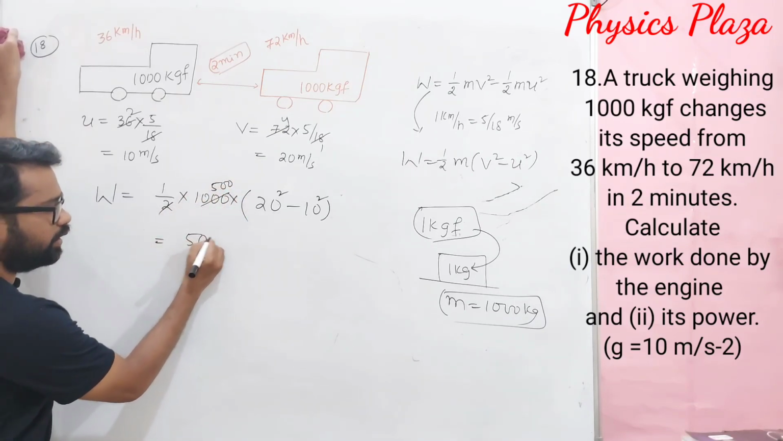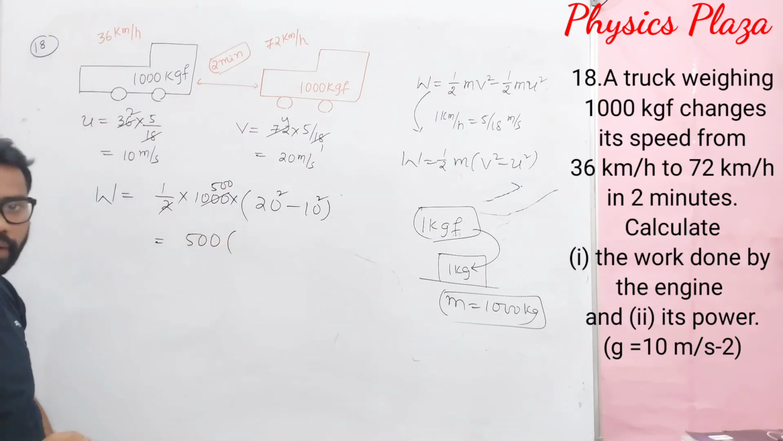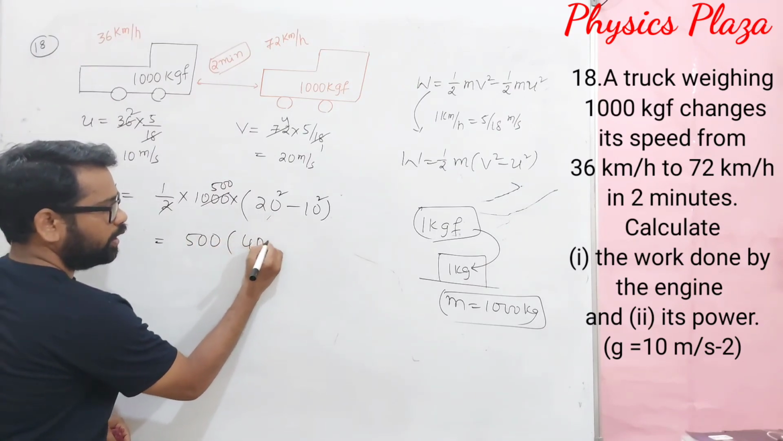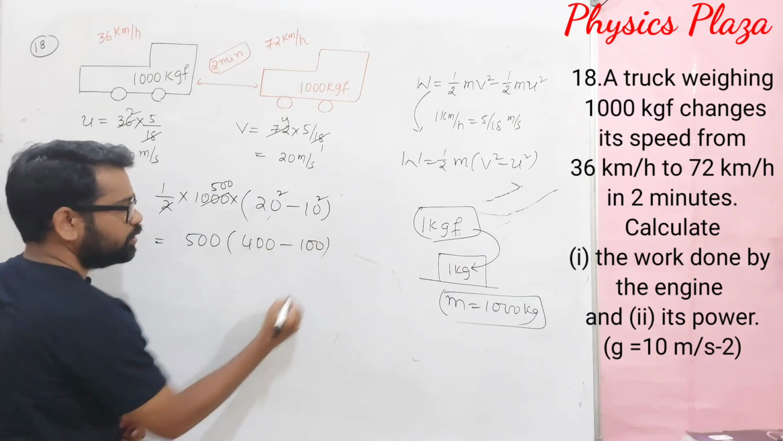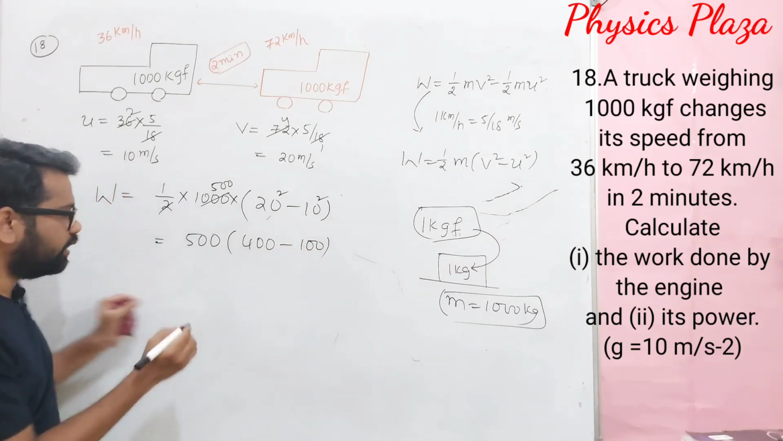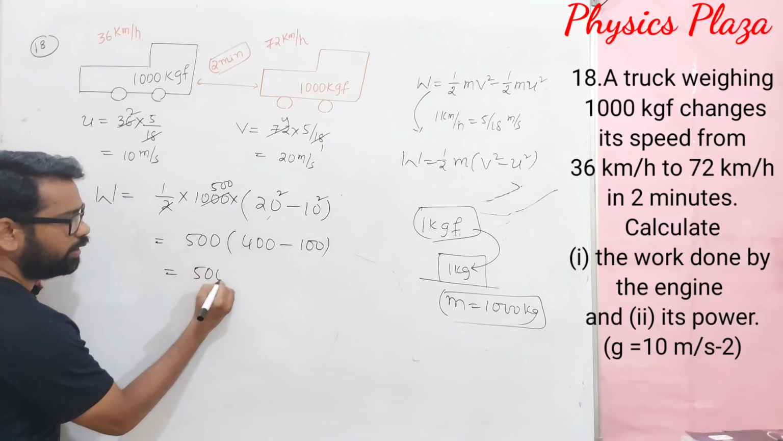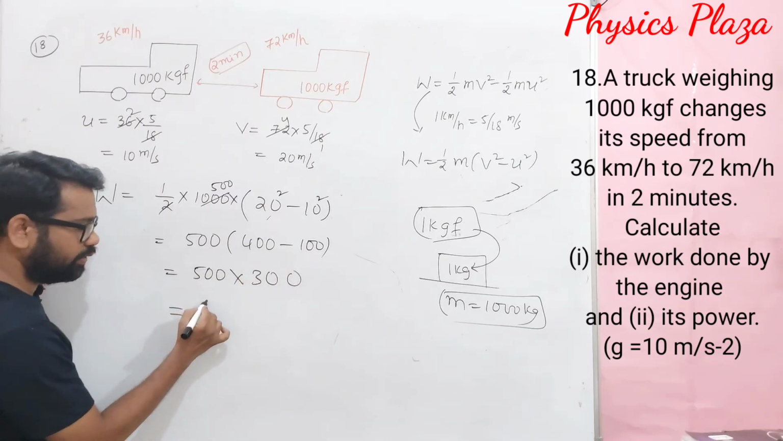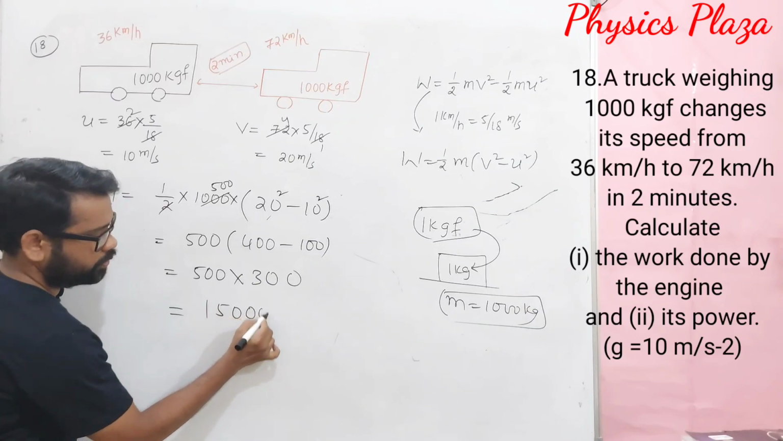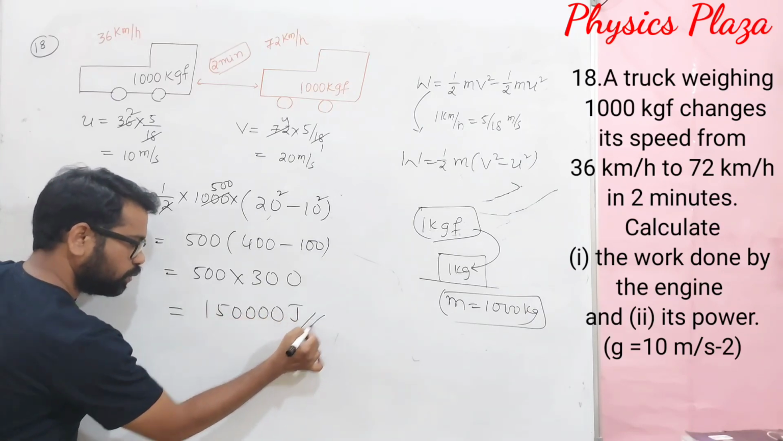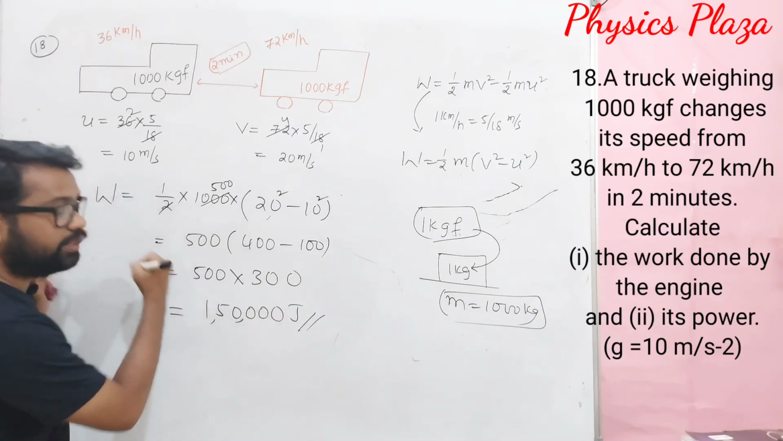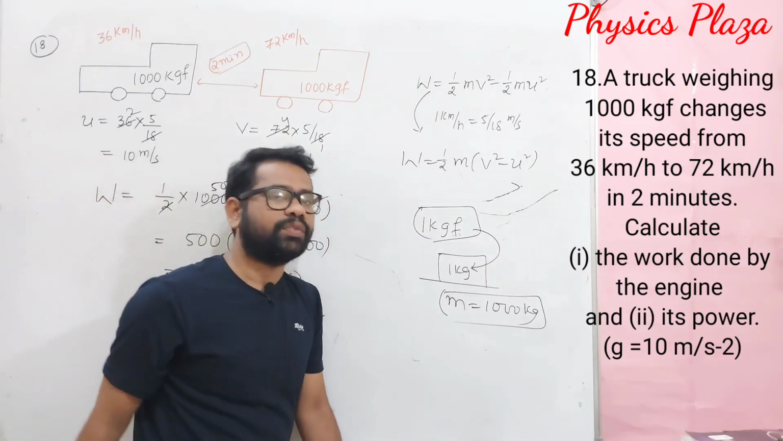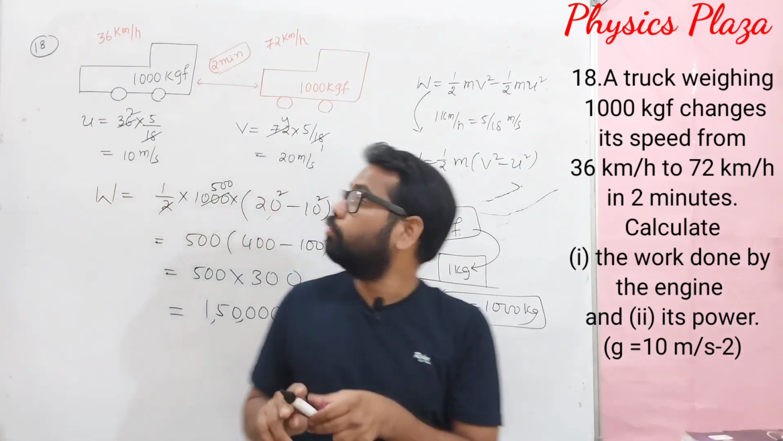So, children, it is 500 into 500 into, this is 400 minus 100. Children, 400 minus 100 is 300. So, it is 500 into 300. So, 5 3s are how much? It is 15. Just put 4 zeros. So, here 1,50,000 joule of work is done